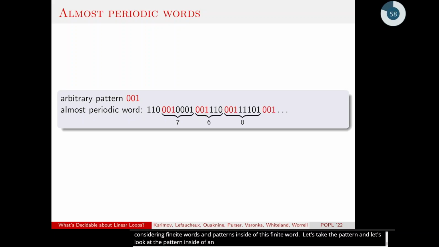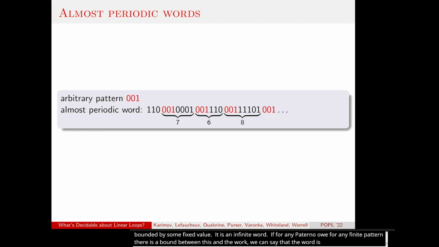In this case, we can see that these occurrences are bounded by some fixed value. If for any finite pattern, there is a bound on the distance between consecutive occurrences of this pattern in the word, we can say that the word is almost periodic.